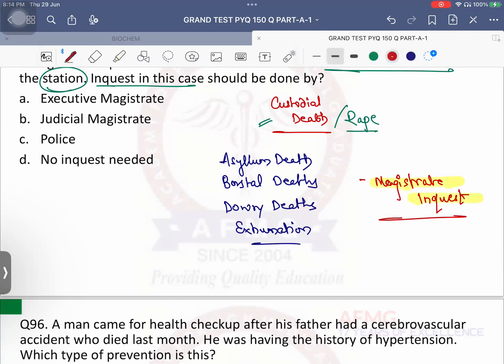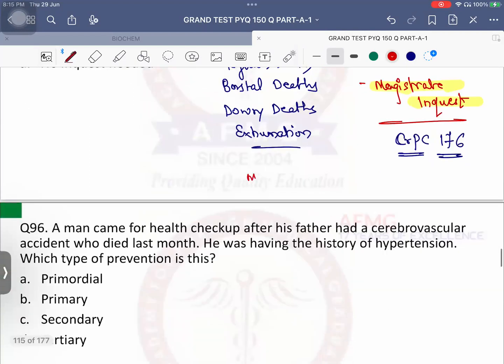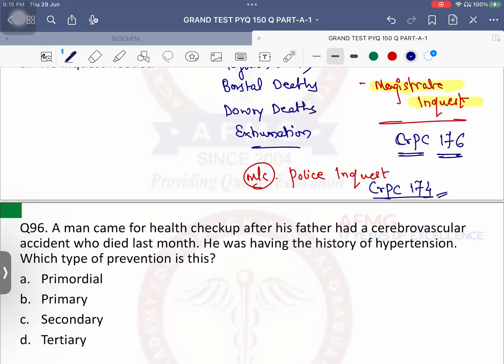Magistrate inquest is covered under CrPC 176. Whereas the most common type of inquest that we do in India, police inquest, is covered under CrPC 174. Smaller number for the police, bigger number for the magistrate, because magistrate inquest is superior. Okay, that's the important thing.